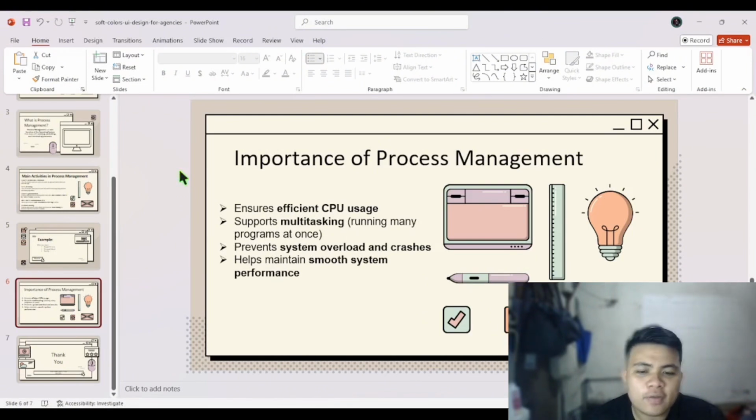So, in summary of the process management topic, process management is like a traffic controller of the operating system. It directs all running programs, keeps them organized, and ensures that each one gets the resources it needs to run properly.